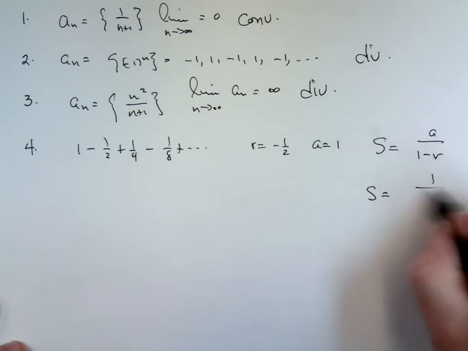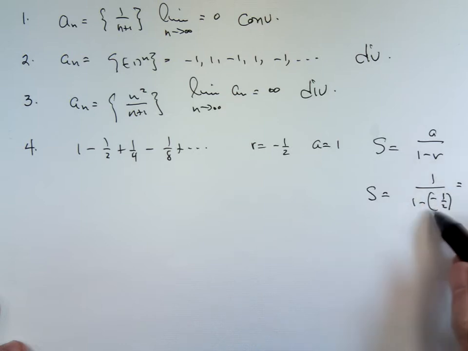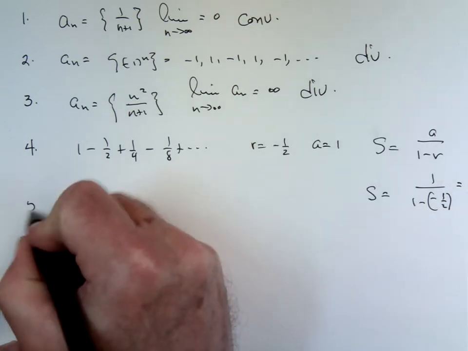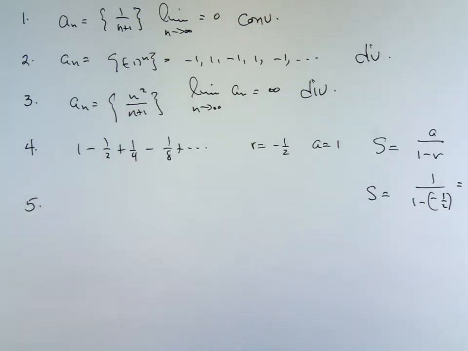So a over 1 minus r, okay, 1 minus a negative 1/2, 1 plus a half, 3 halves, 1 over 3 halves is 2/3. If you have something wrong, but your work is essentially correct, let me know. It's possible to get partial credit. Okay. Number 5.